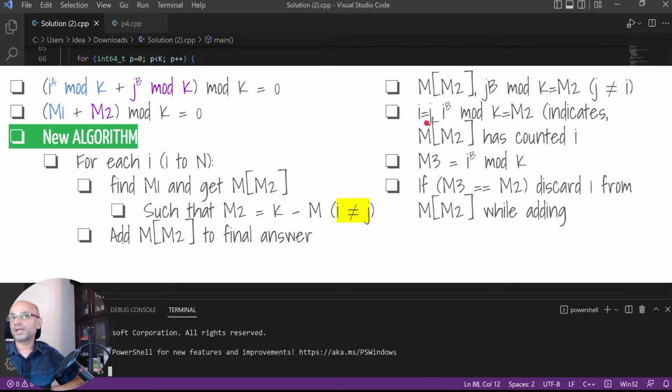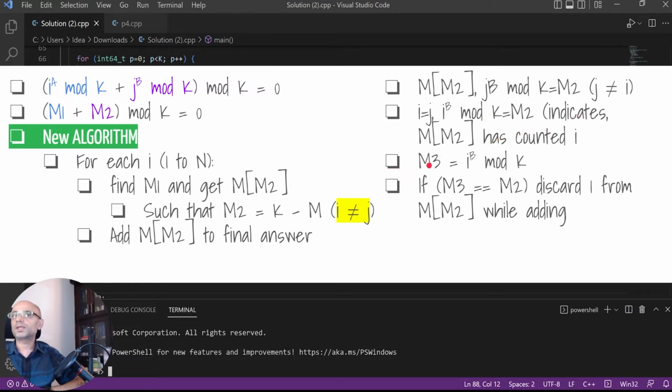If i equals j, then i power b mod k should also be M2. Because if i power b mod k is M2 and j power b mod k is also M2, then since this is part of this M of M2, it indicates that we have included a case where i and j are equal.